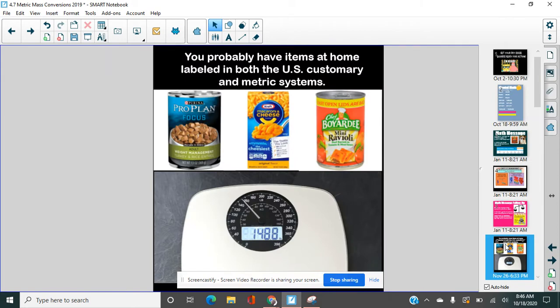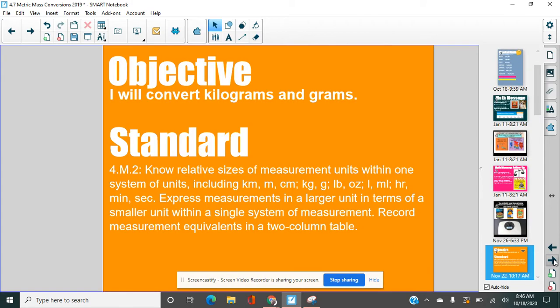In your kitchen or in your house, you probably have some things that measure in both grams and ounces. If you zoom in here on this dog food, you can see it gives you the weight in ounces and it gives you the weight in grams here. And a lot of scales can do the same, change back and forth between grams and ounces and pounds.